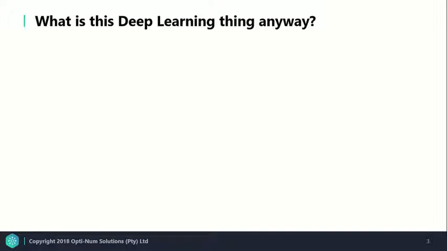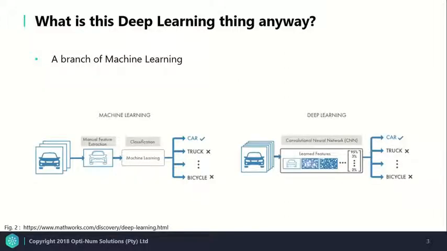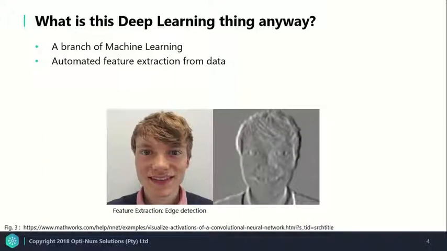What is this deep learning thing anyway? Well, deep learning is a branch of machine learning involving training models to analyze data, often audio, image, and video data, and then extract features from it. The main difference between traditional machine learning and deep learning is that deep learning works to perform this feature extraction automatically. That is, we could give a model an image like this, and it will look for features like edge detection that might allow it to make a prediction or decision. This is all done without interaction from the user.